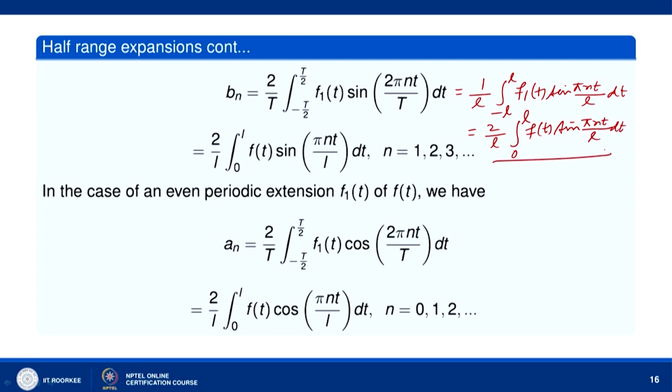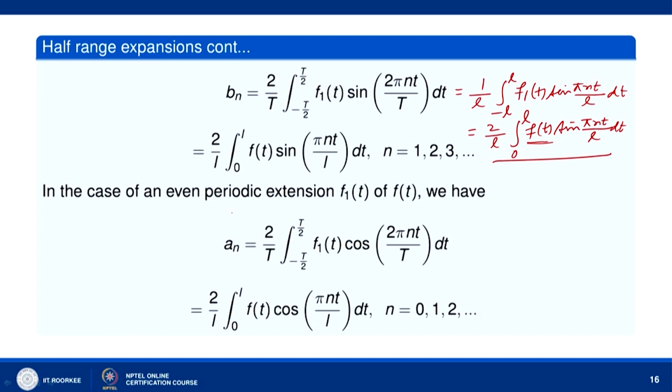So this is how, if we know the function over the interval 0 to L, by defining it over the other half, that is minus L to 0, by the odd periodic extension, we can find the Fourier sine series for the function f, whose Fourier coefficient bn is given by 2 over L times the integral from 0 to L of f(t) sin of pi n t over L dt. You can see here that only the function's values over 0 to L are being used.